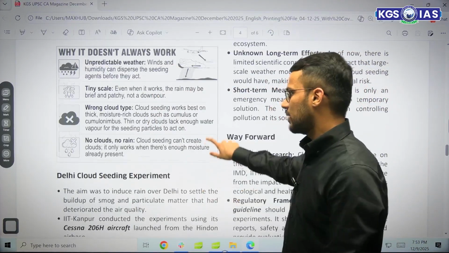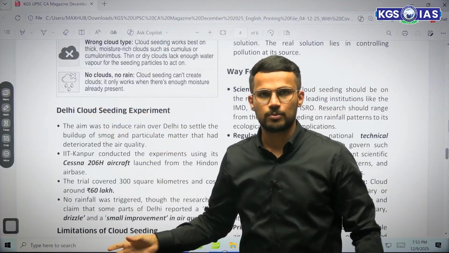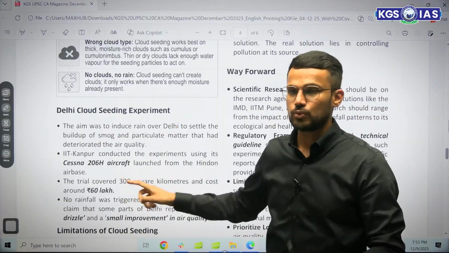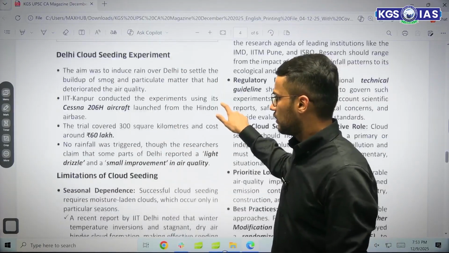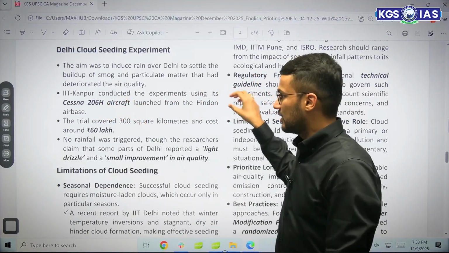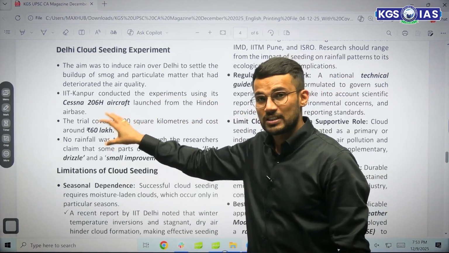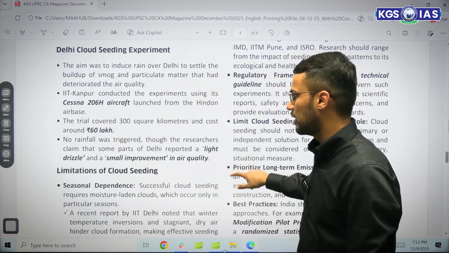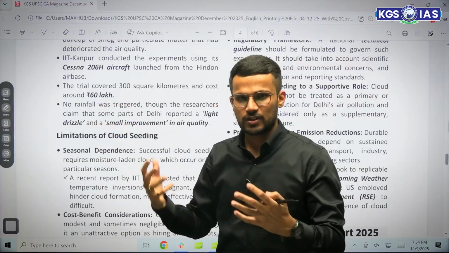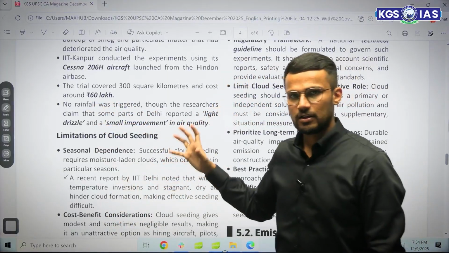Now there is some context that was related to the Delhi cloud seeding experiment. This experiment was carried out by the Delhi government in association with IIT Kanpur, and they used an aircraft, that is a Cessna 206H aircraft, and they spent almost 60 lakh rupees for this particular experiment, but again not much result, right? No rainfall was triggered, but the claims were that some drizzle was there in the Delhi NCR region.